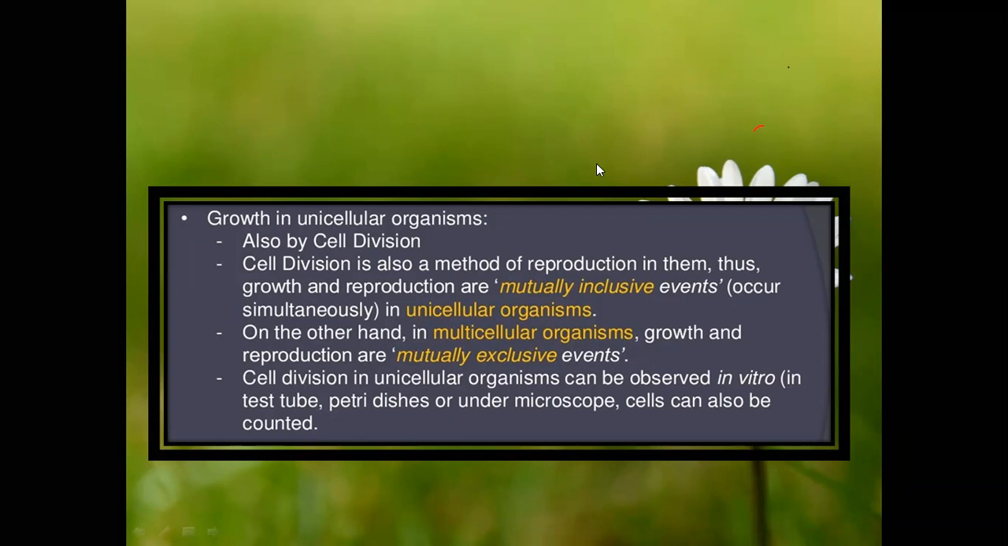In plants, the division takes place by the meristematic tissue, and in animals also the cell division takes place at a certain age. There will be growth, whereas after that it is only for the maintenance or replacement of the lost tissue that it takes place in animals. So now coming to growth in the unicellular organism.